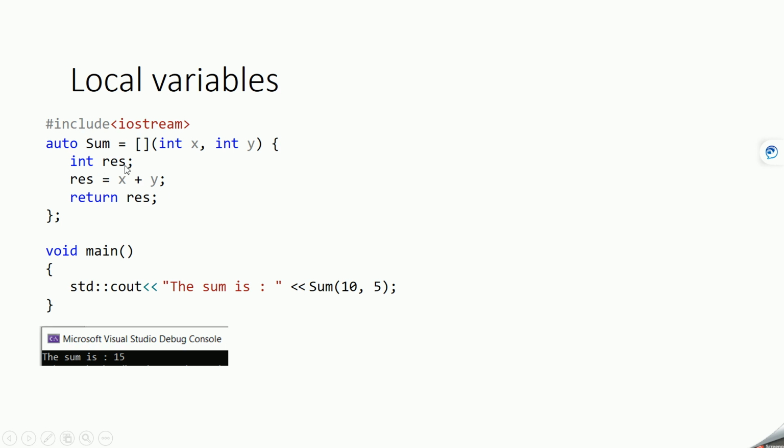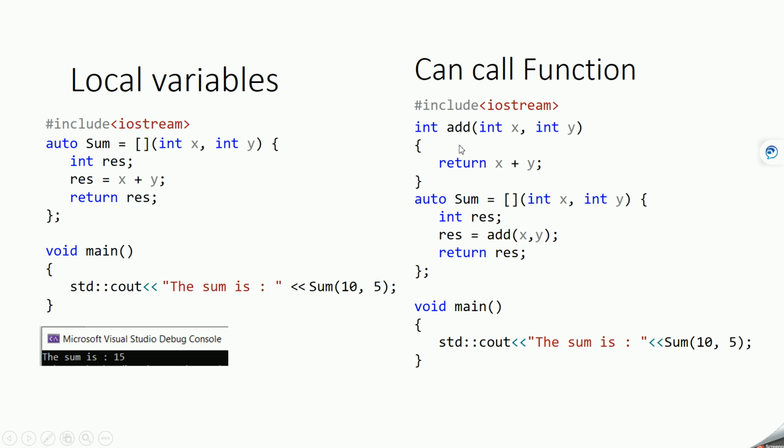So you can create a local variable inside the body of a lambda expression. Now you can also call a function from a lambda expression. Here we have a function called add which performs the addition of these two variables and then returns the result. Now we have a lambda expression named sum, and what it does is declare a local variable and call this add function.